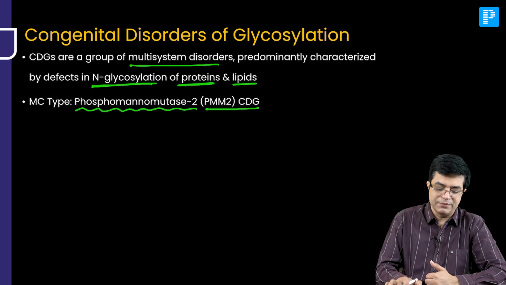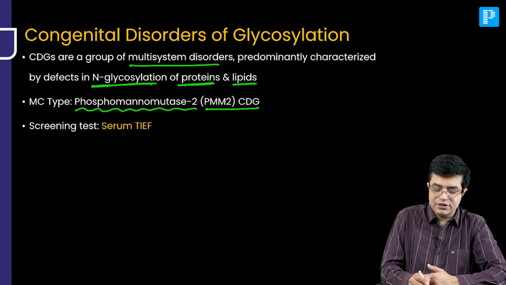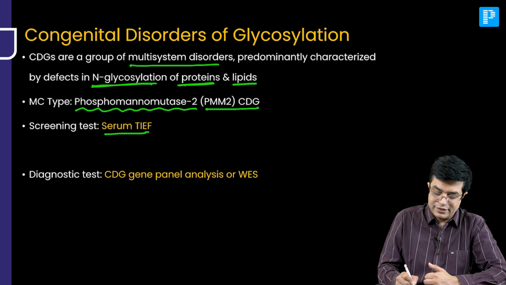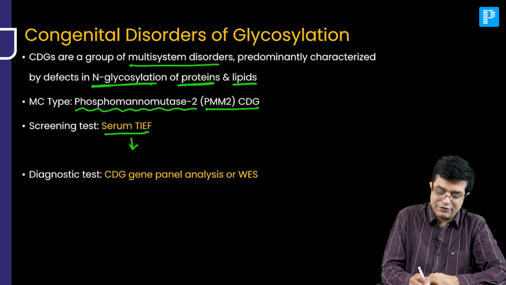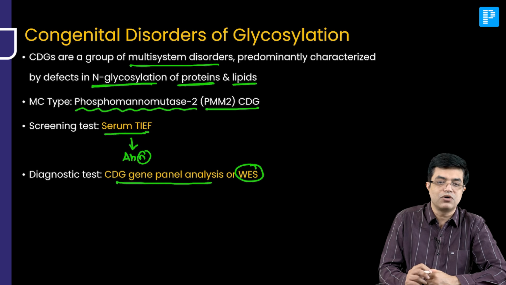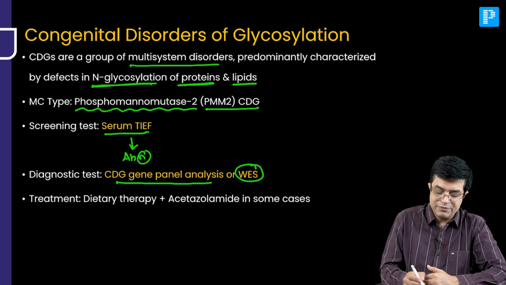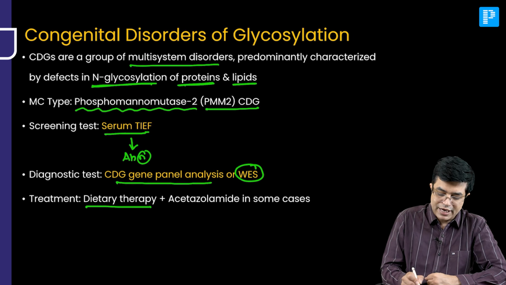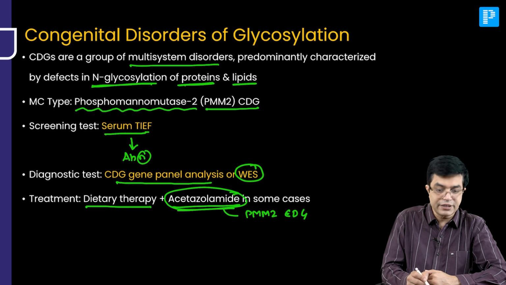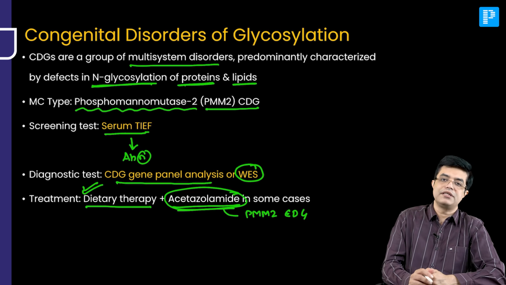PMM2 type of CDG. Screening test in these patients, I just told you, serum TIF can be used, and in these patients the serum TIF levels become abnormal. But the diagnostic test is CDG gene panel analysis, or you can go for whole exome sequencing. And treatment in the patient is dietary therapy, and acetazolamide can be useful in PMM2 type of CDG. It is not useful in other cases, but it can be tried in the common variety. Dietary therapy is the mainstay of management.